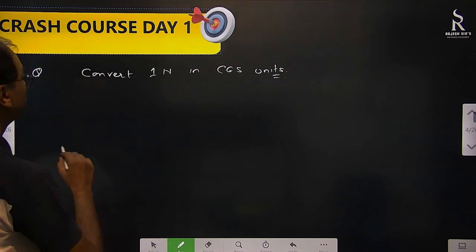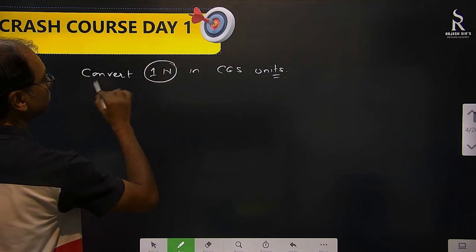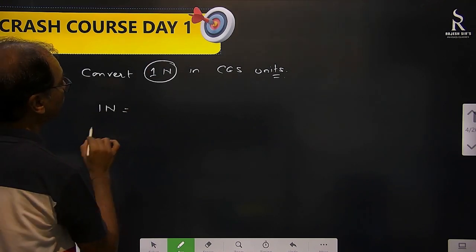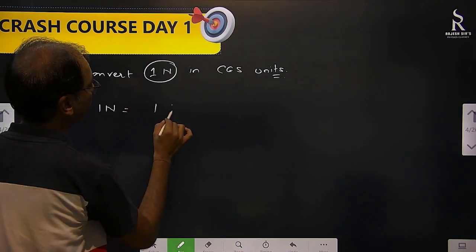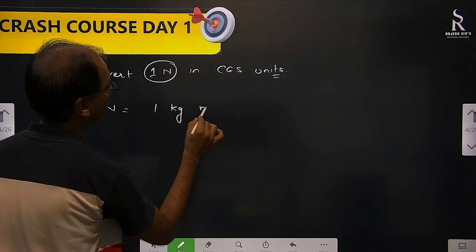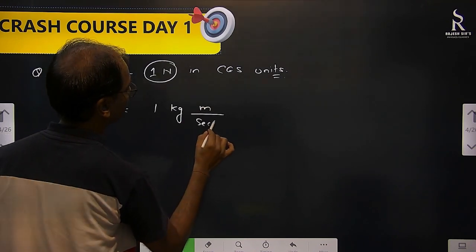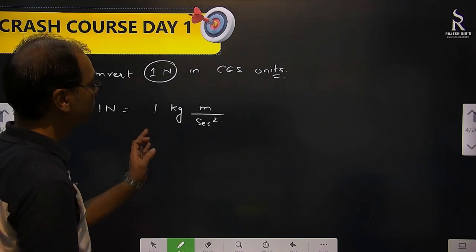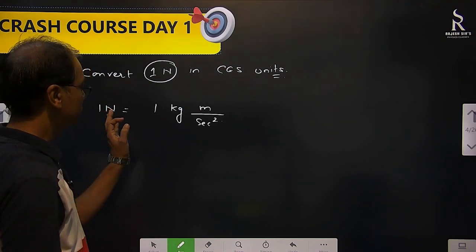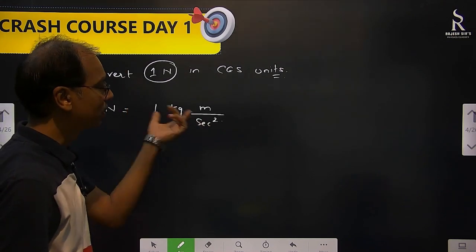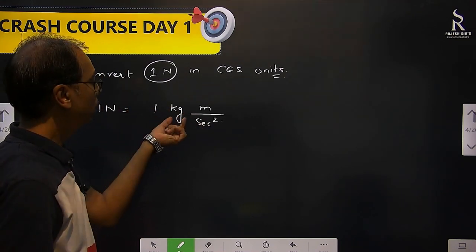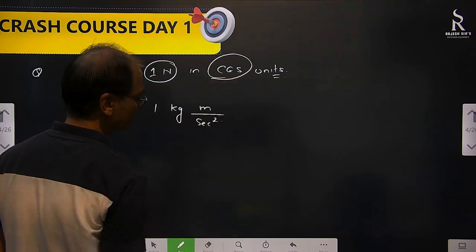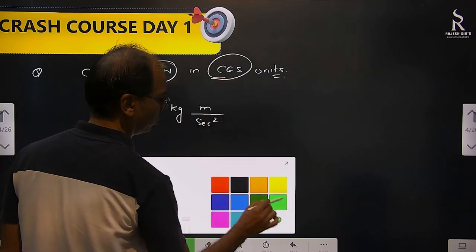1 Newton means what? It's a force. 1 Newton means 1 kg meter per second square. This is force equal to mass into acceleration. Now he says convert it into CGS. Okay, no problem.